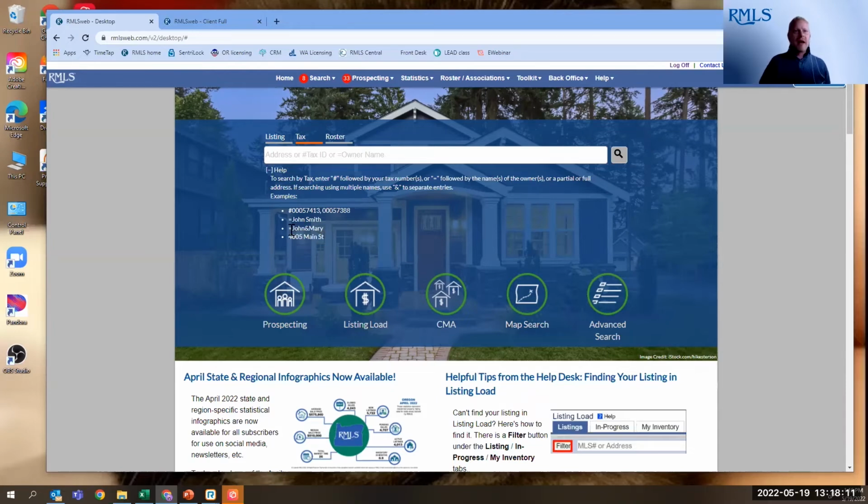So leaving that street type off will yield better results. But you can see right above that, by including the equal symbol, you can search the owner name field. Including that equal symbol is telling our system to search the owner name field for this information, and it will search whatever you put in. So if I just put in John, it will look for the tax ID for any owner name field that has the name John or John in part of the name. So if it's Johnson, Johnington or Johnson Lincoln, it will search and bring that up.